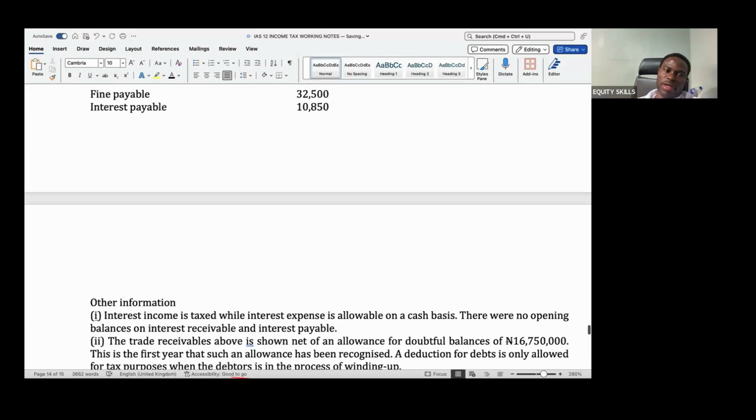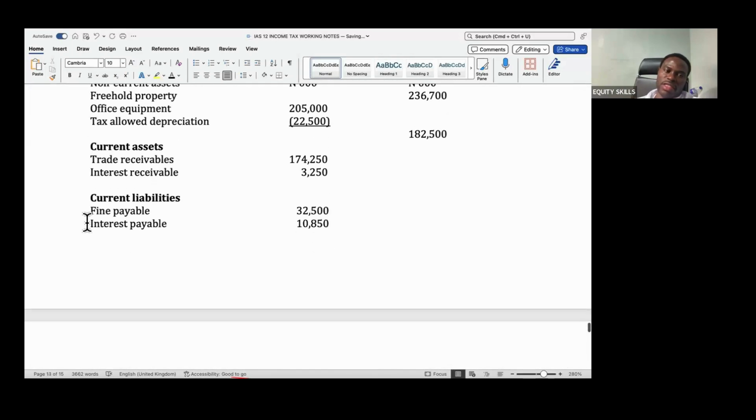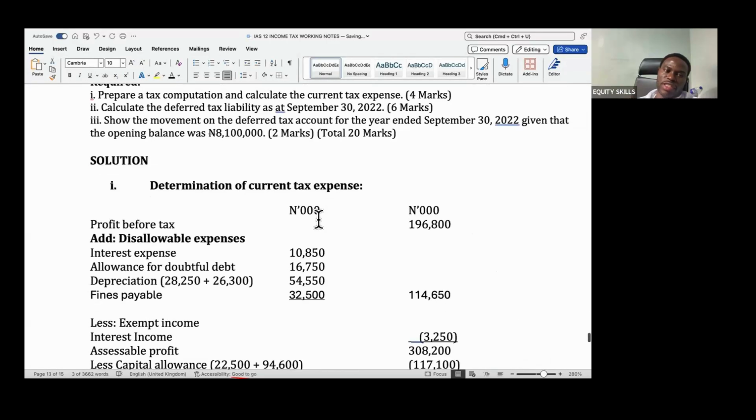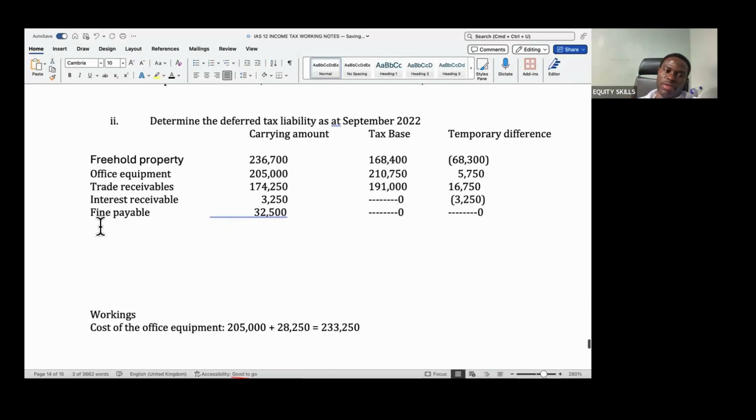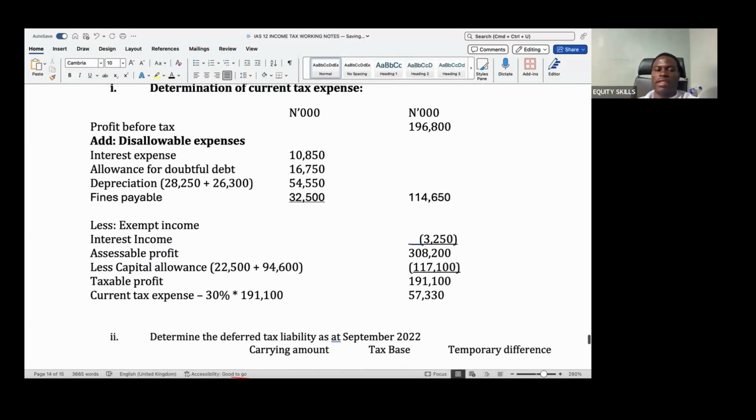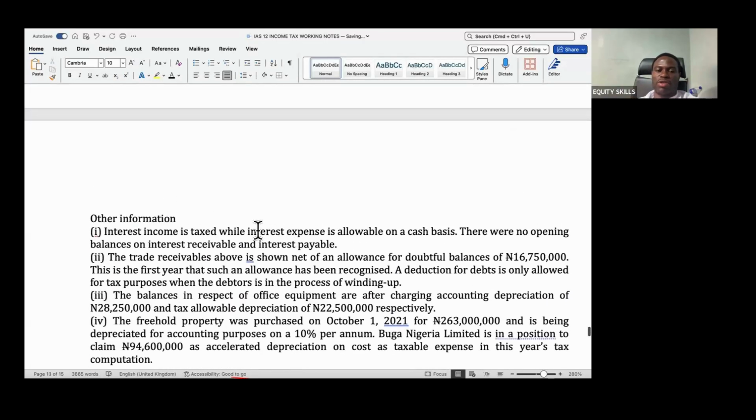The next item here is interest payable. The carrying amount is 10,250. However, the tax base, since I'm told that interest expense is allowed on a cash basis, means that the taxman is not going to capture it until it is paid.